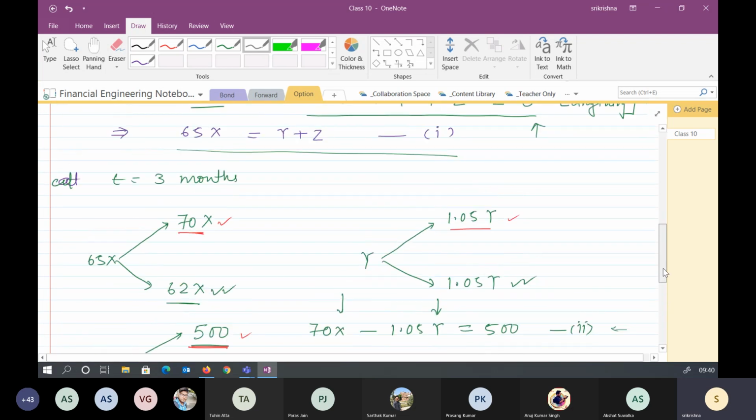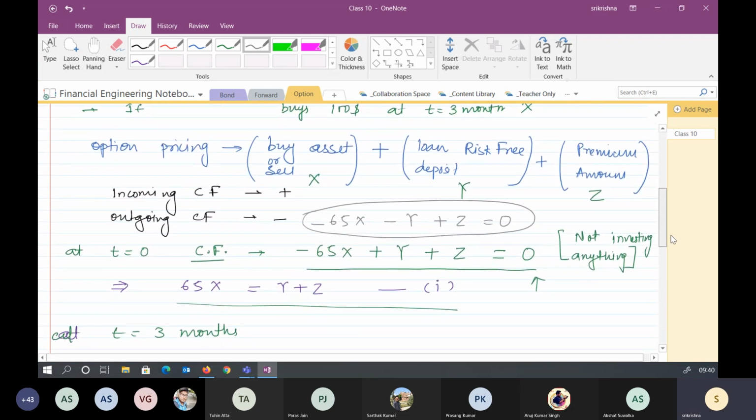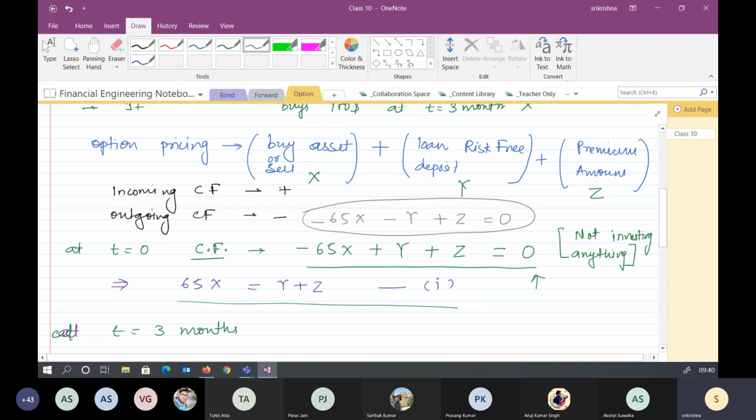Similarly, in many of the cases, if X comes out to be negative, it means that instead of buying, you are doing short selling. That's why initially I assumed the cash flow sign convention: anything which is coming to you, we'll take it as positive. If it is outgoing, it will come out as negative.